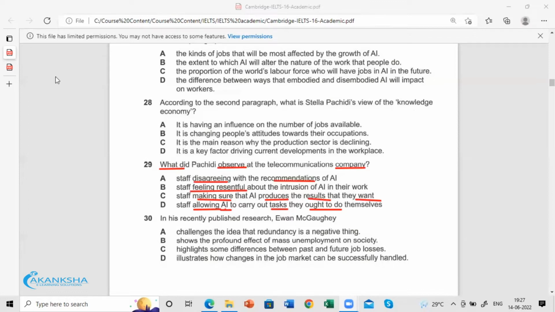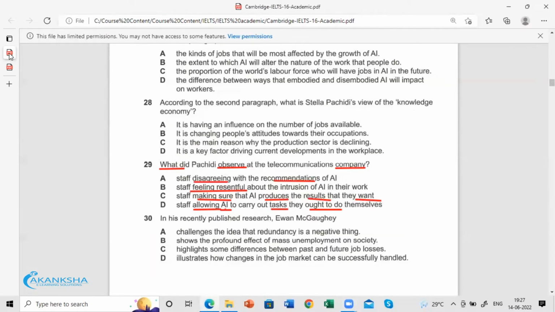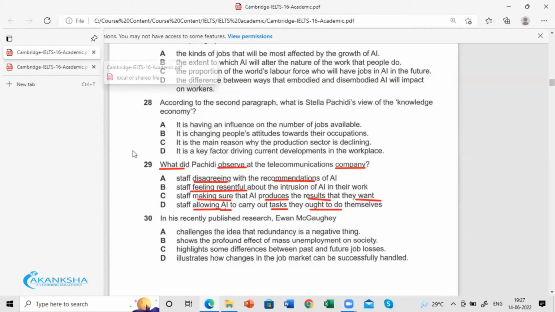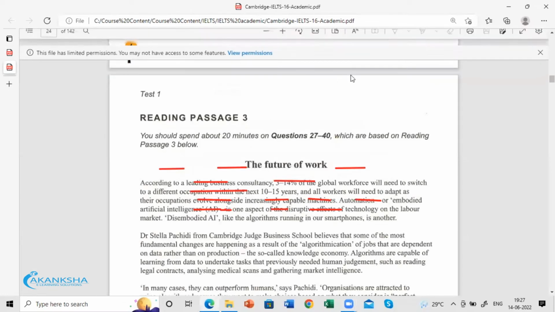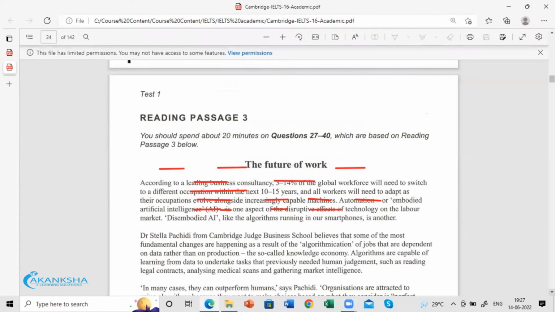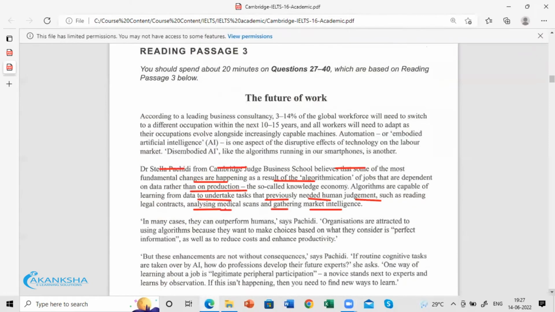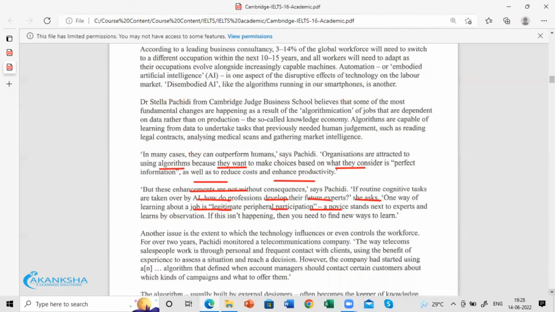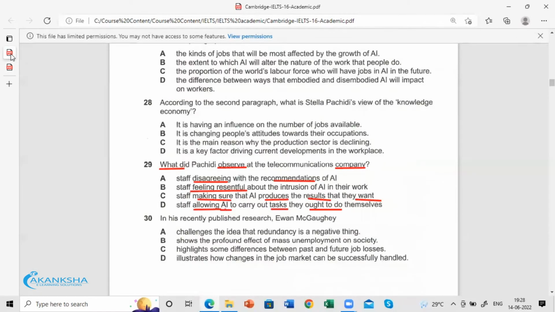Let's see in the paragraph. Here they haven't given anything like first paragraph or second paragraph. In that case, we have to understand that the answer is going to be wherever he mentions that particular company.